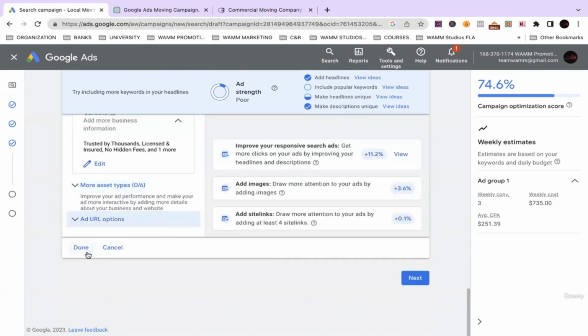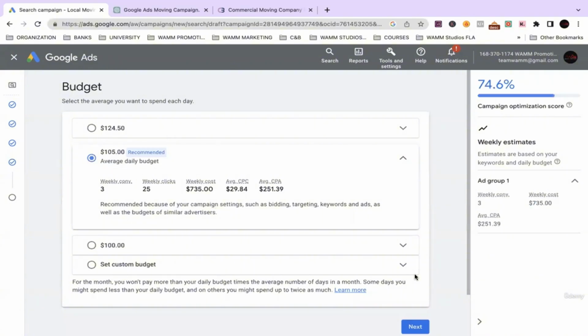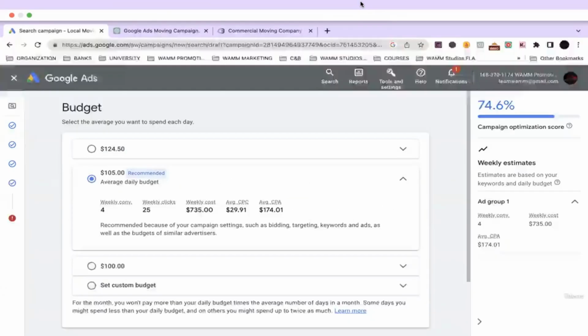From there, we're going to hit done. And then boom, we have our ad. We're going to go to next. So there it is, guys. That will complete this section. See you on the next.